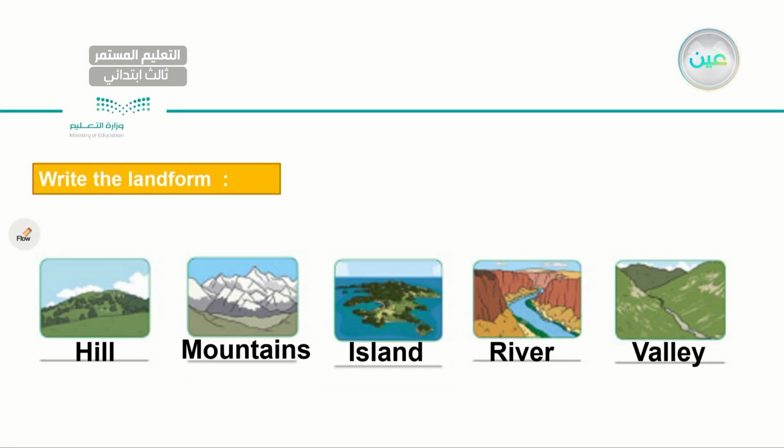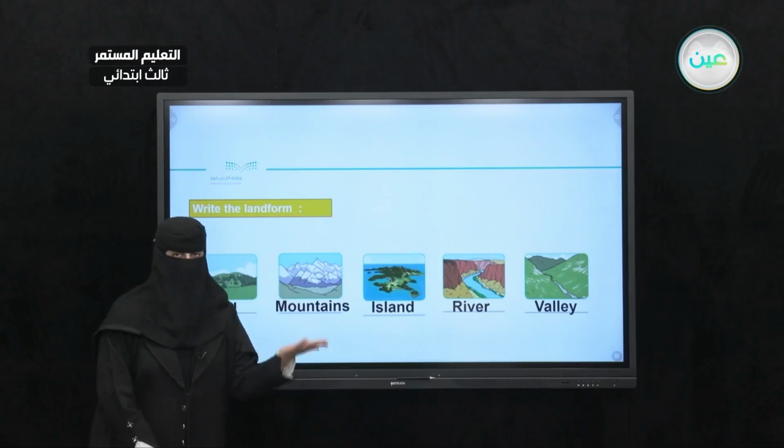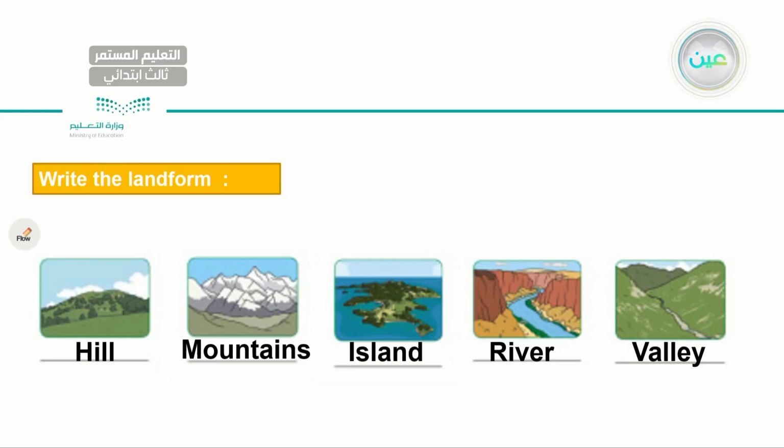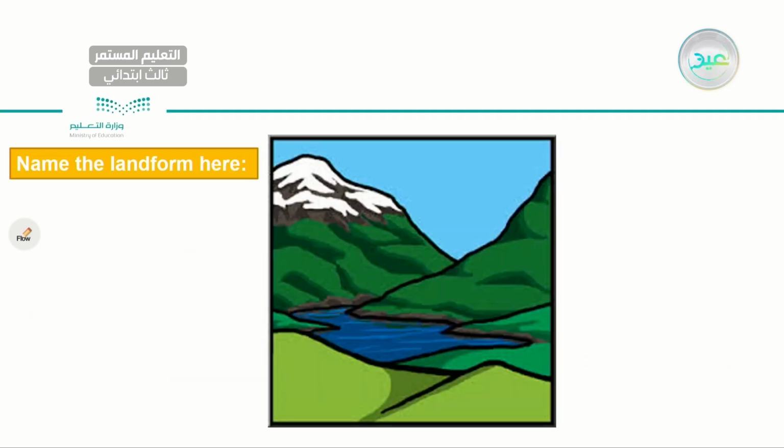Very good. Valley. So let's read the landforms one last time. Hill, mountains, island, river, and valley. Very good, my dear student.